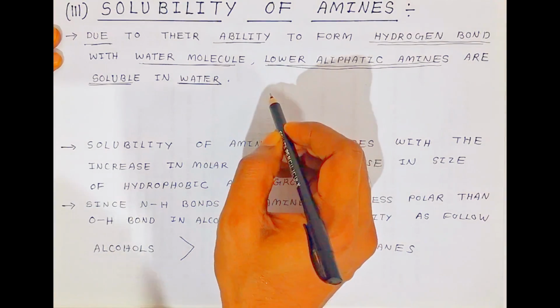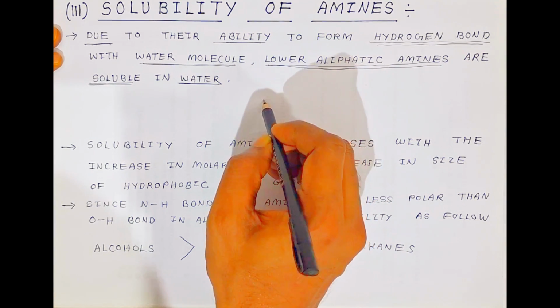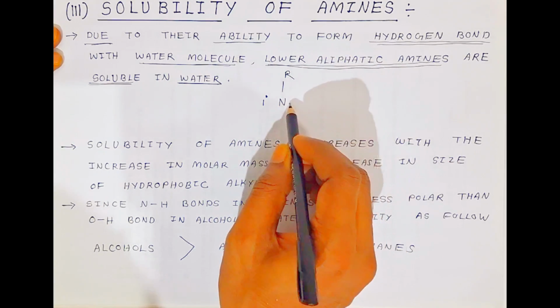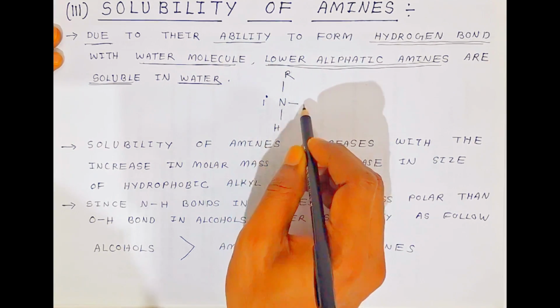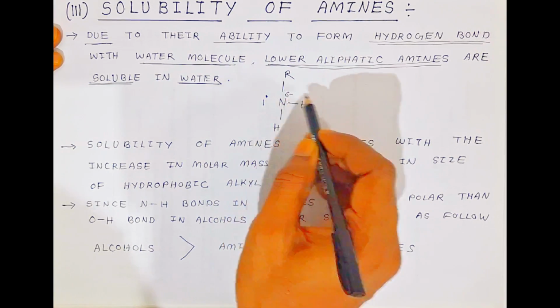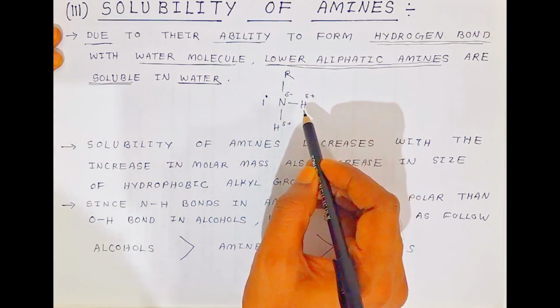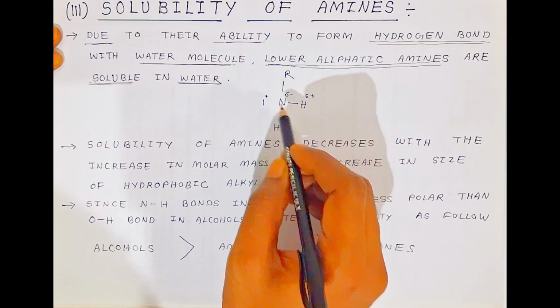How are they soluble, students? Suppose I have taken a small primary, first degree amine. Nitrogen is there, attached to an alkyl group. So this is the aliphatic amine I am taking. This is hydrogen, this nitrogen has partial negative charge, and this hydrogen will have partial positive charge. This is the aliphatic amine, I have taken a first degree amine.